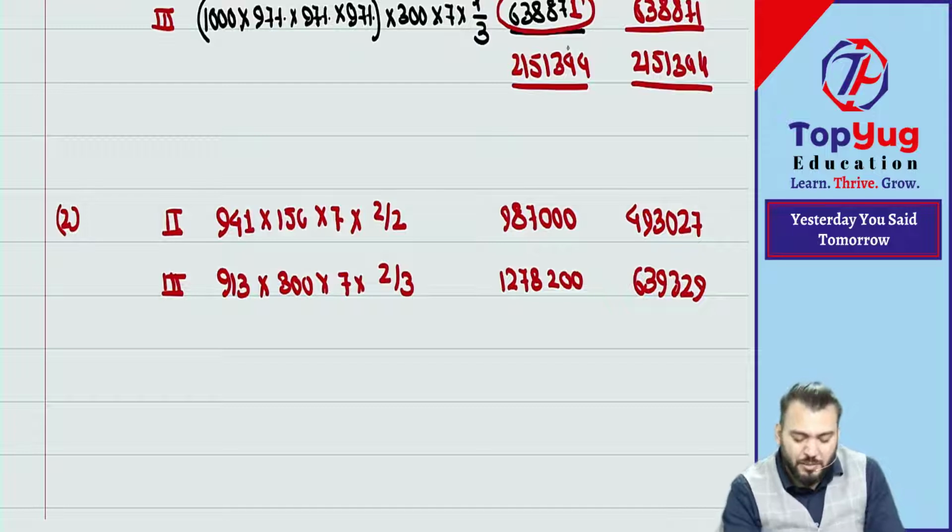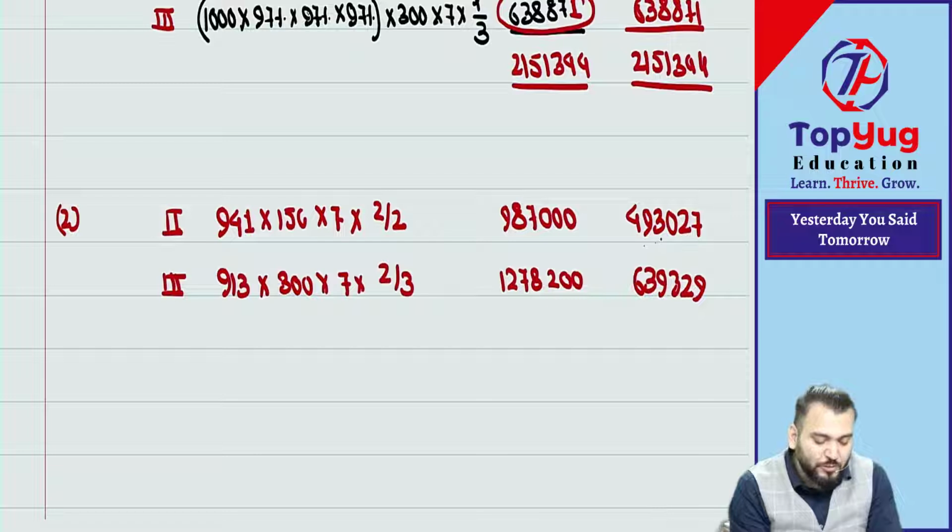Actually, why is the difference coming? Because here we have taken decimals. If you had taken whole number employees, the same amount would have come. This 4,93,973 and 4,93,027 is coming because of the decimals we have taken initially. However, here only we should do rounding off. Are you getting what I am saying?